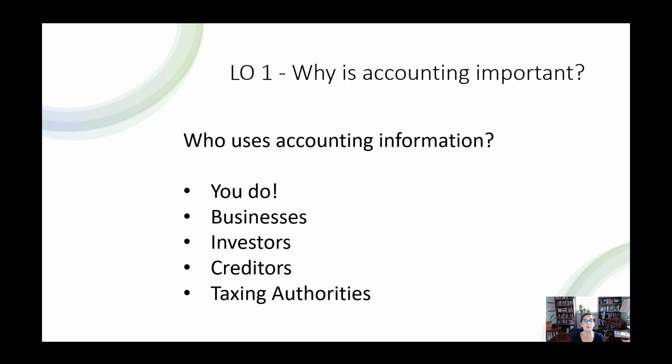Creditors are deciding whether or not they're going to lend money to a business. You will have creditors, right? They're going to decide whether or not they're going to lend you money. What is that going to be based on? Things like your credit rating, right? Finally, taxing authorities use accounting information in order to make sure that companies are paying their fair share of taxes.